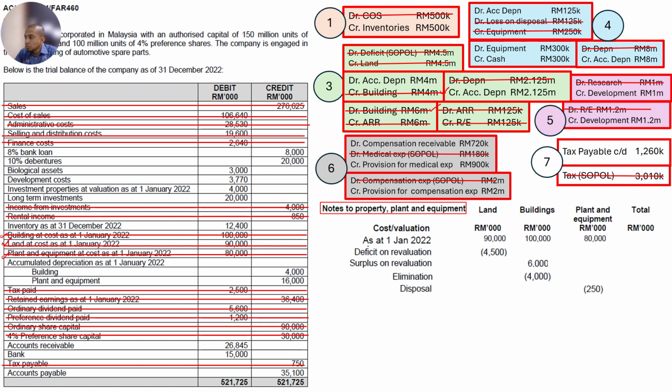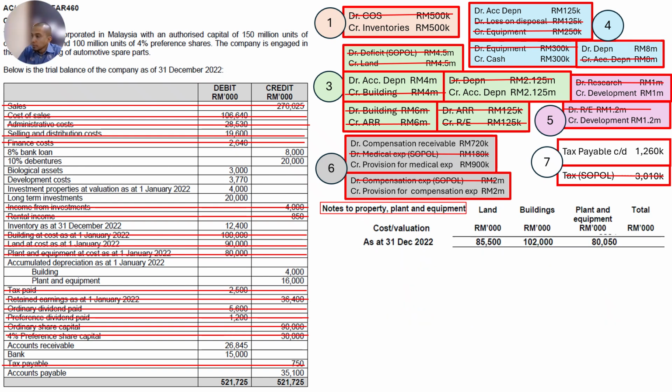Sorry, there is one disposal. Plant and equipment, 250,000 disposal, number 4. So we minus under plant and equipment by 250,000. Anything else? Yes, we have this debit on equipment. Debit is an increase, cancel, put it here as additional by 300,000. Do you have number 4, number 5? No, okay, done. So total out everything and it's done.